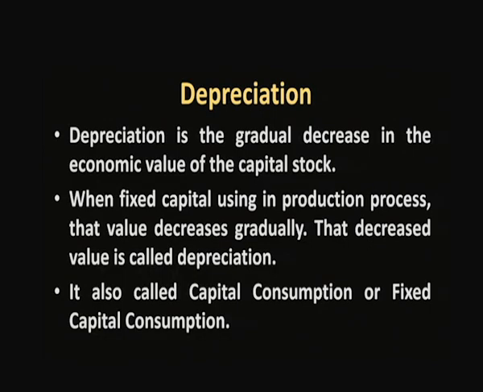Gross value means the total value, the total price of the commodity. But net value is nothing but the remaining value from the gross value. If we subtract the depreciation, then only we will get the net value. That net value will be considered as the national income, not the gross value. So net value is called national income. Net value is equal to what I told you? Gross value minus depreciation. What is the gross value? Total value of the production is called gross value. So from the gross value, if we subtract the depreciation, we will get the net value.